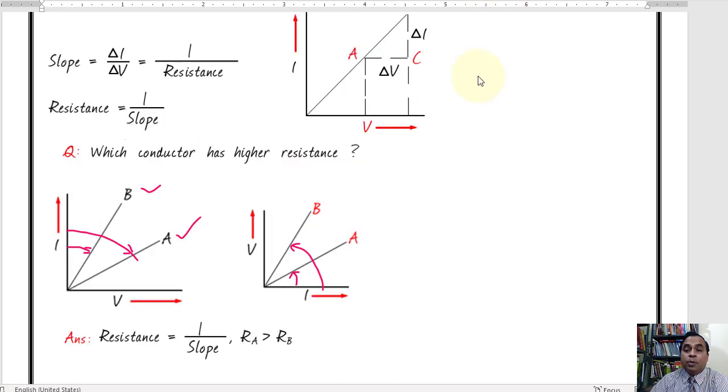So today children, you have learned what the statement of Ohm's law is, what its experimental verification is, how to find the slope, and some application-based questions based on the graph. Next period we will be looking at some numericals based on resistance.